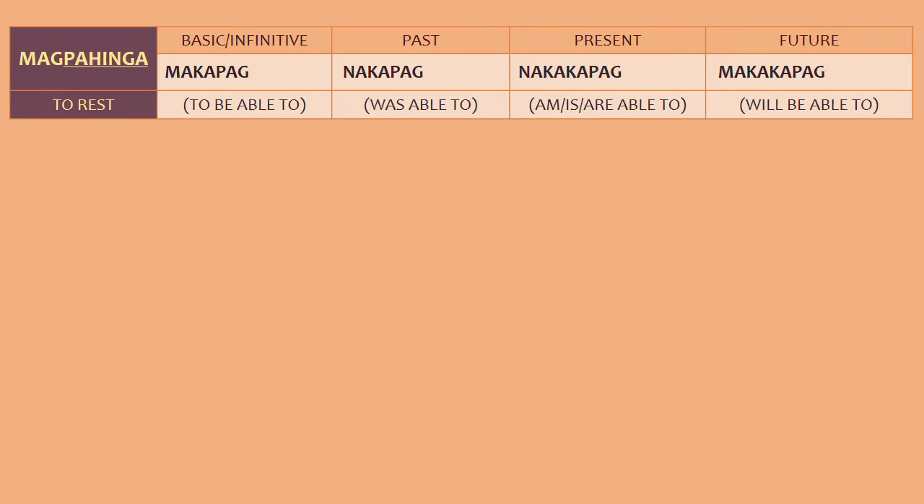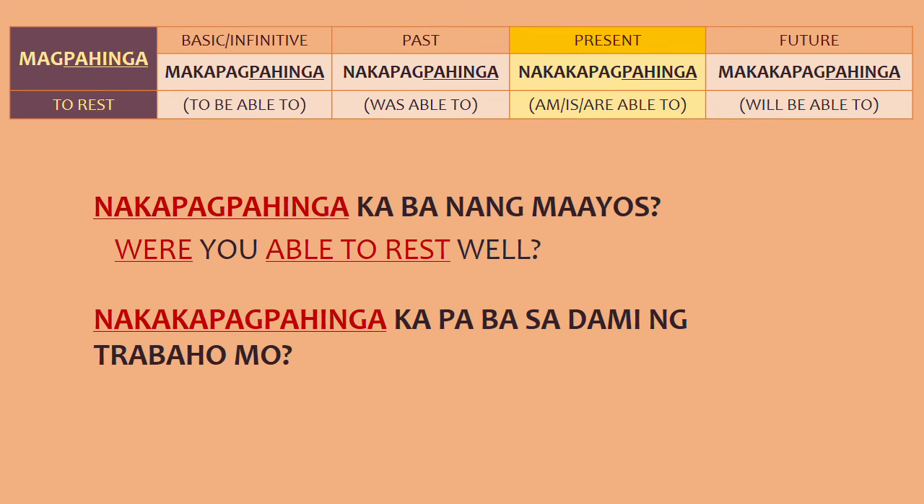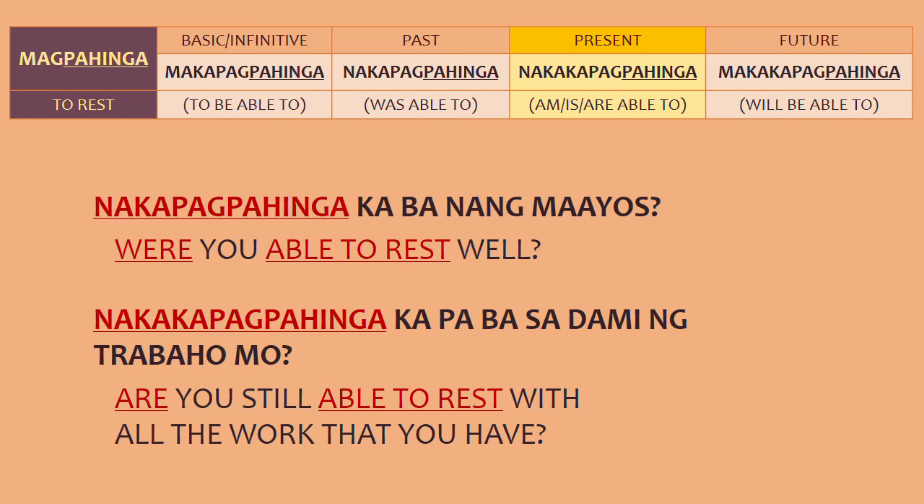Okay, and for our last example, we have magpahinga or to rest. Again, another mag verb. So for the basic or infinitive form, we have makapagpahinga. Past tense, nakapagpahinga. Present tense, nakakapagpahinga. And future tense, makakapagpahinga. Nakapagpahinga ka ba ng maayos? Were you able to rest well? Nakakapagpahinga ka pa ba sa dami ng trabaho mo? Are you still able to rest with all the work that you have?